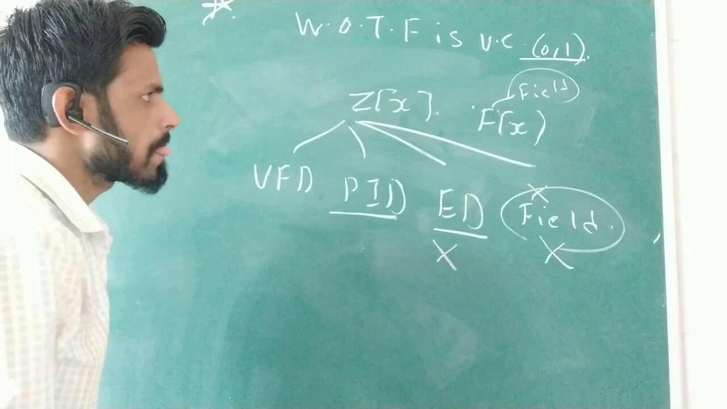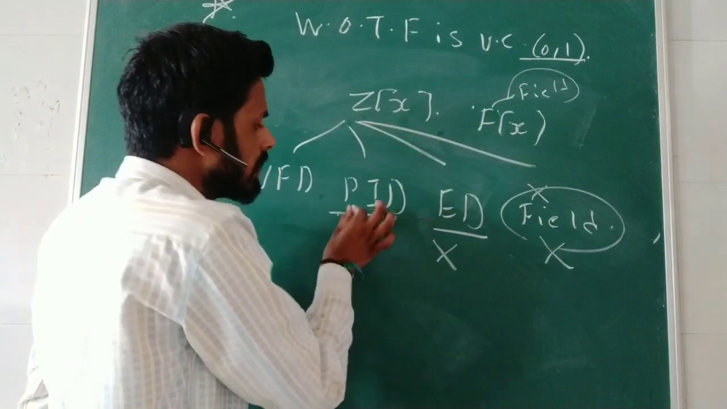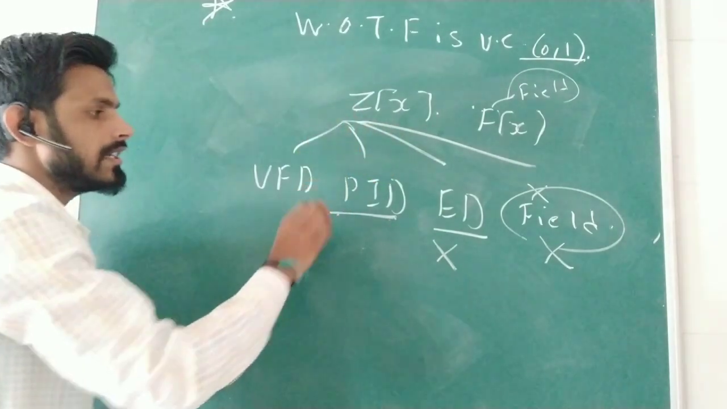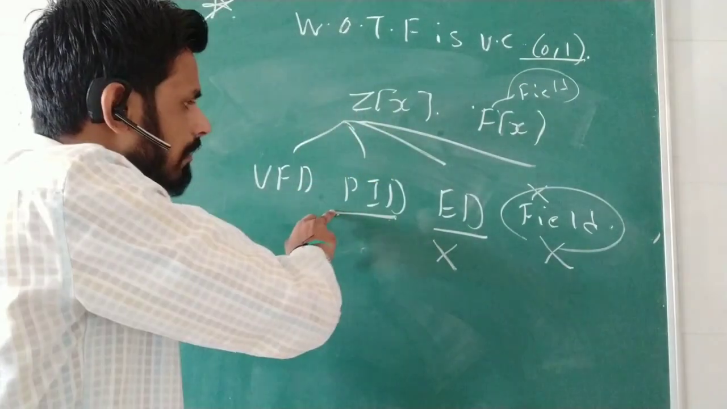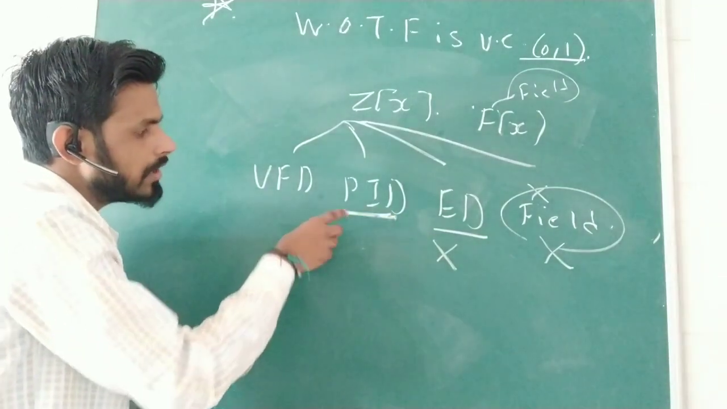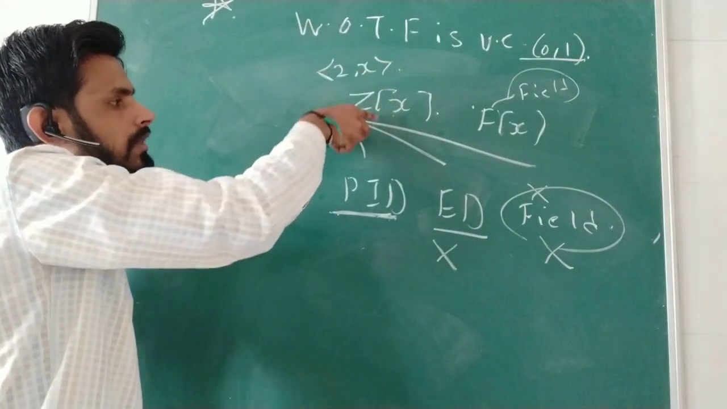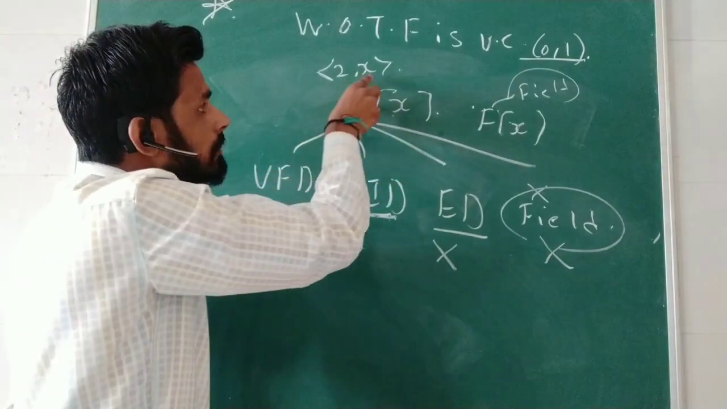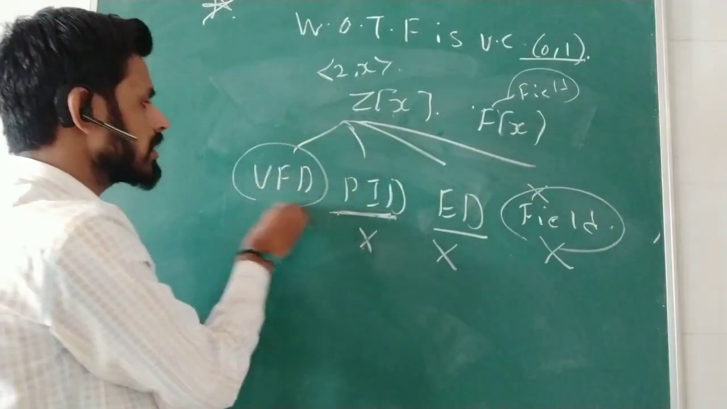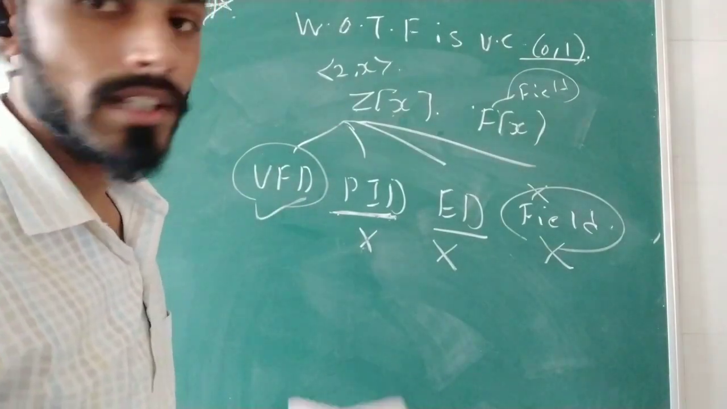Second option is PID. Now the definition of PID: a ring is said to be a PID if every ideal is generated by a single element. That means every ideal is a principal ideal. But we know that the ideal of Z[x] generated by 2 and x is not principal. So there is an ideal which is not a principal ideal. Therefore Z[x] is not a PID. So the only option is UFD. Therefore the first option is right, that is, Z[x] is a UFD.